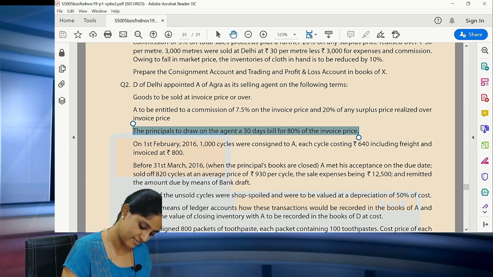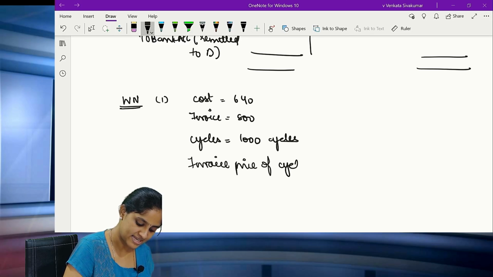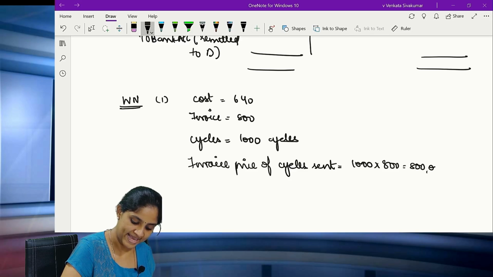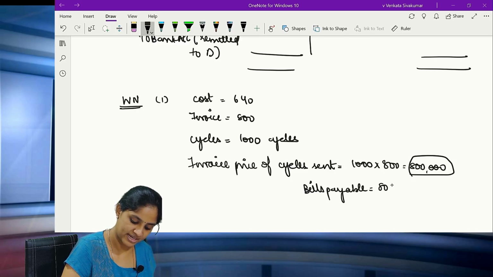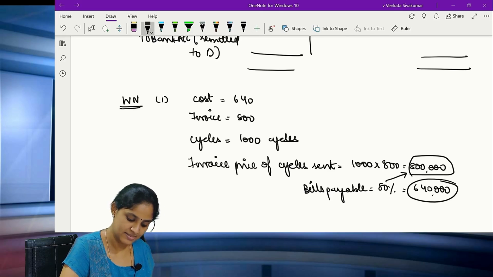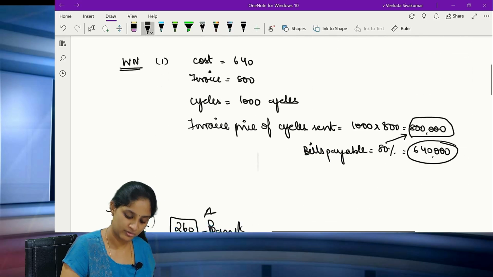The invoice price of the cycles sent will be 1000 cycles into the invoice price of 800. So, 8 lakhs is the invoice value. What is the bills payable amount? 80% of the 8 lakhs is computed and 6,40,000 is the bills payable value. So here you will be having 6,40,000. Working note number 1. Clear, all of you?